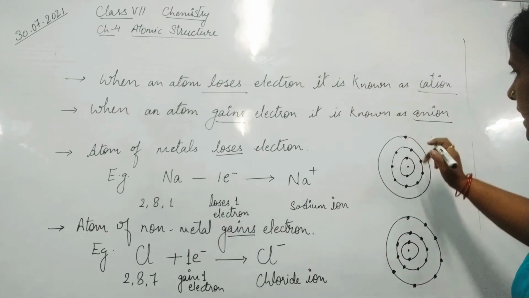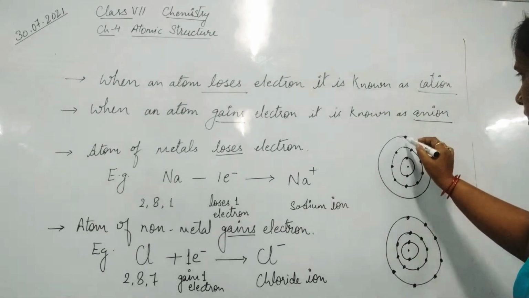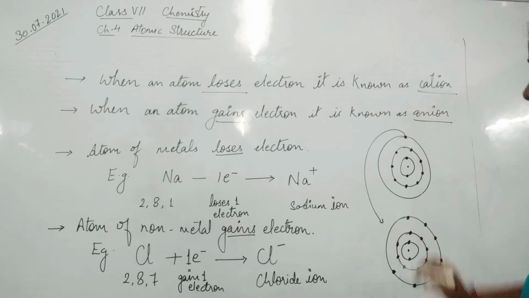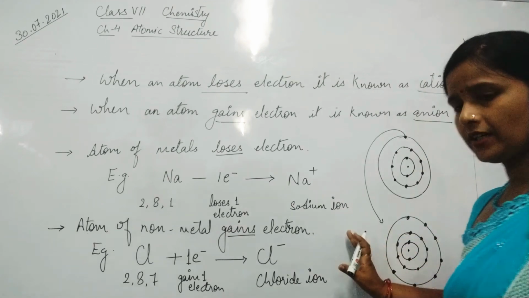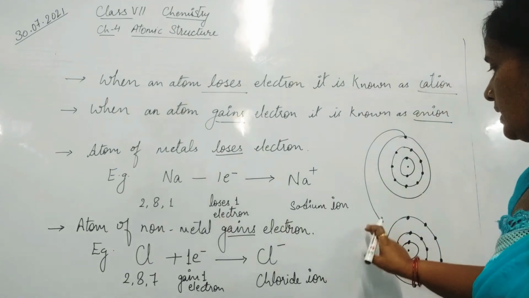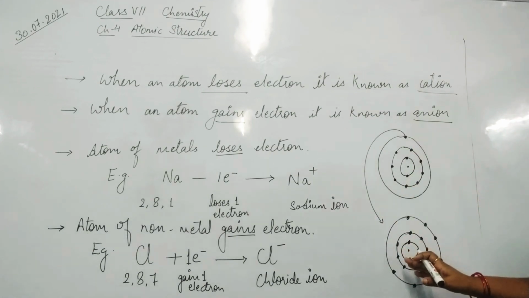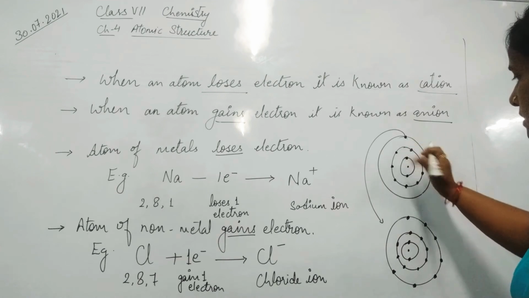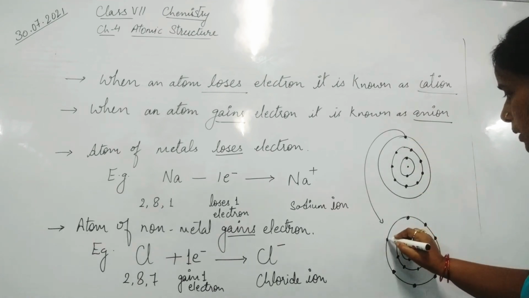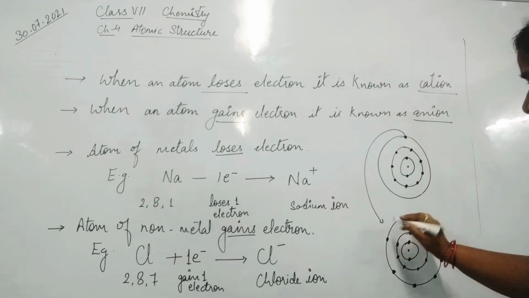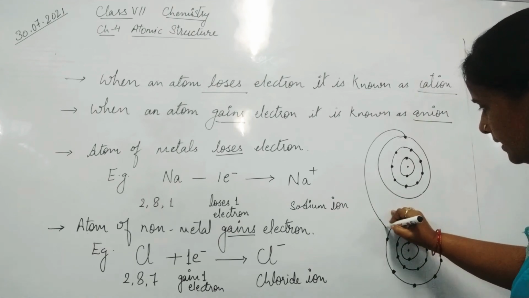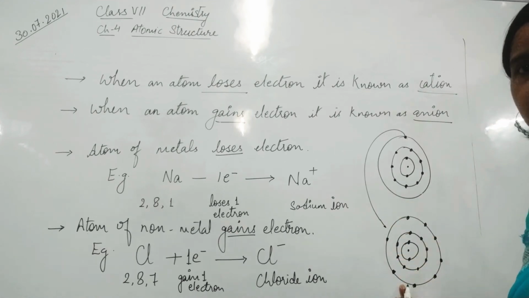Now this extra electron will be transferred to this chlorine. During the reaction, we will see that this extra electron is transferred to chlorine. While transferring, it will be added here. That means its octet will be complete now. Its third shell is complete now.